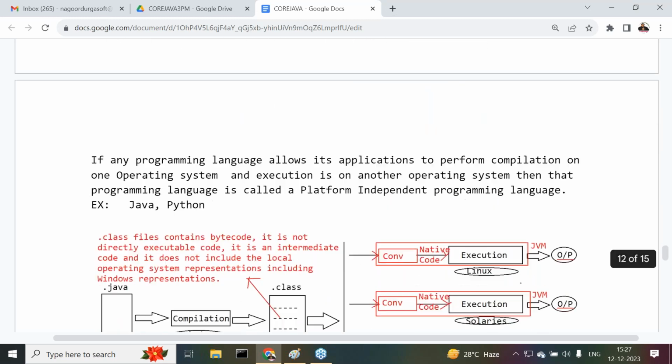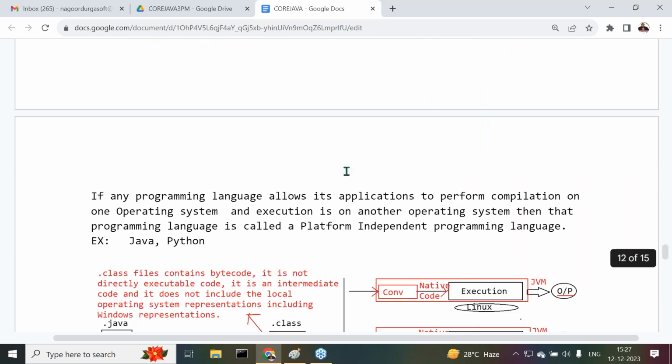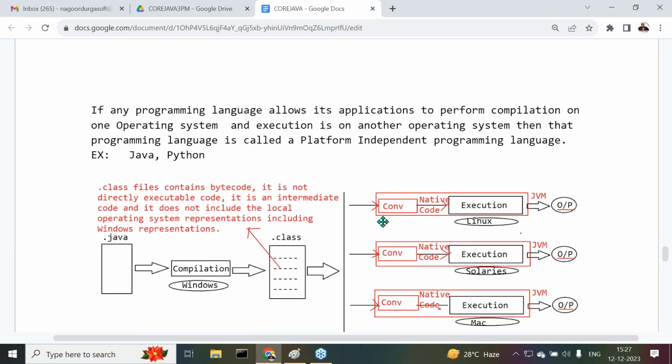Next one: what is a platform independent programming language? If any programming language allows its applications to perform compilation on one operating system and the execution on another operating system, then that programming language is called platform independent programming language.